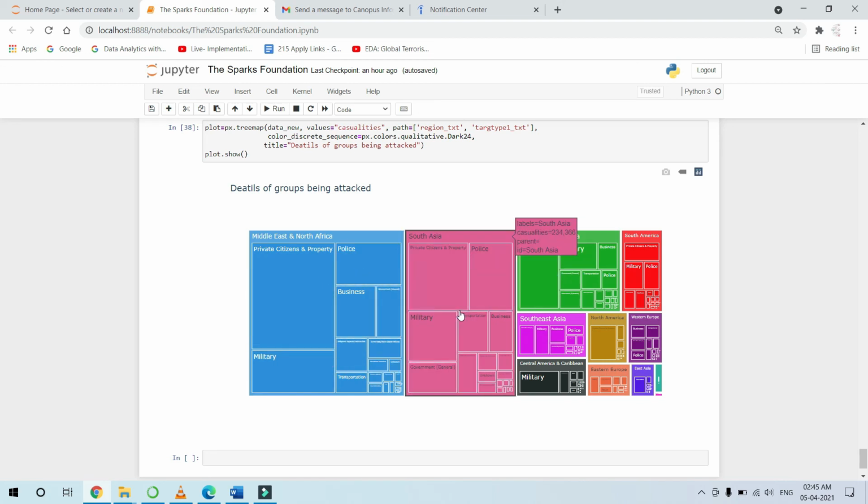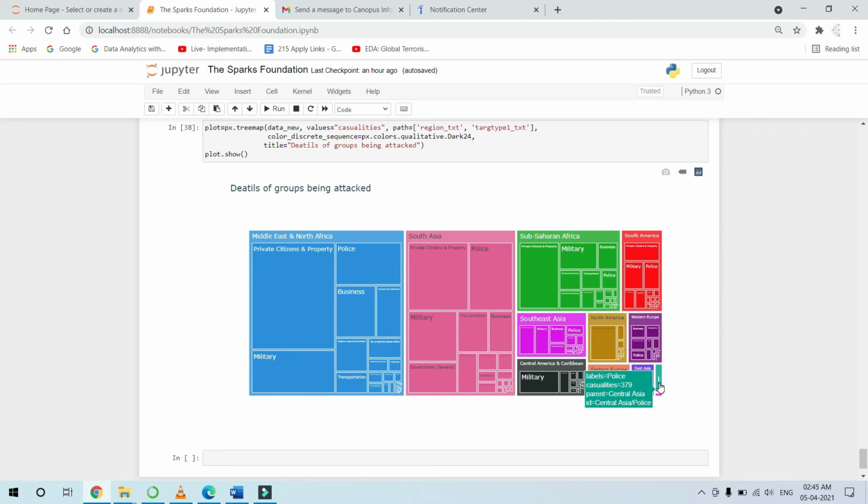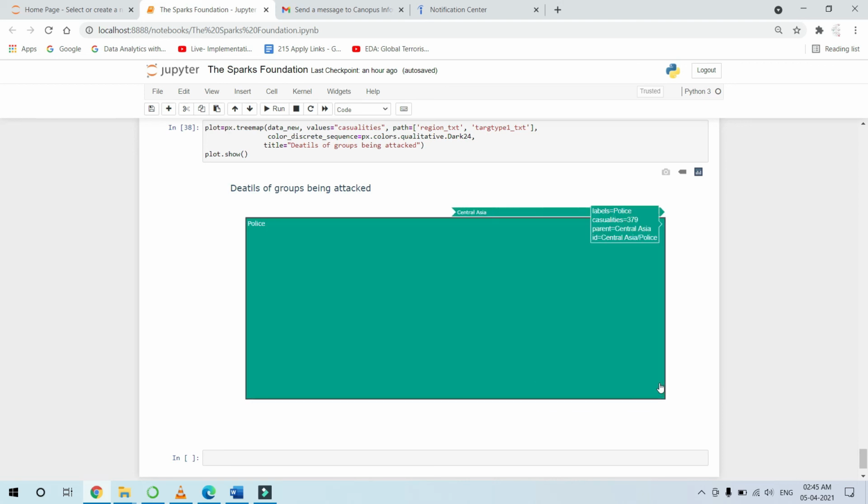These are also dynamic dashboards, and if this one is small, you can just click here and it will give you the details.